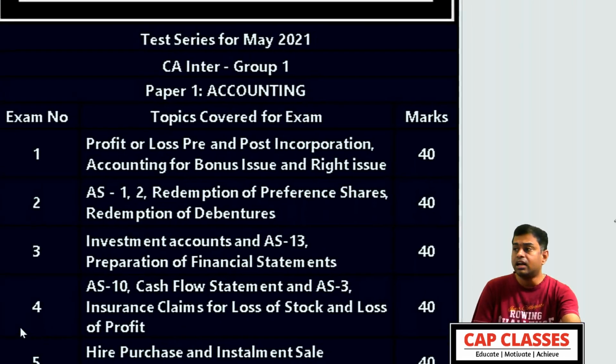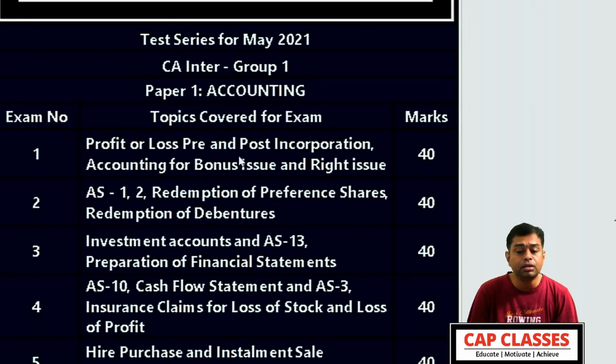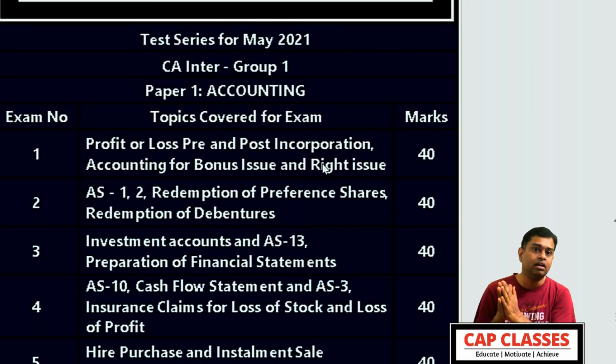So the advantage here is you can easily identify. The first part is on profit or loss, pre and post incorporation, accounting for bonus issue and rights issue. Both of them are easy topics. If you look at the 7 days plan, your accounts syllabus has some 10 to 14 chapters. So each and every exam will have 2 topics. On those 40 marks, that means exhaustively you will cover the whole chapter.